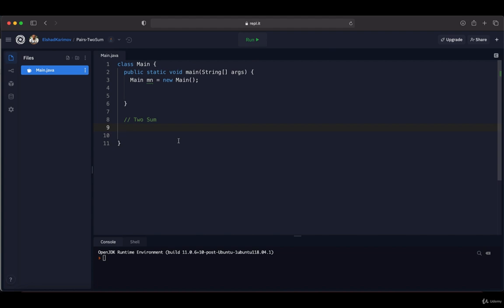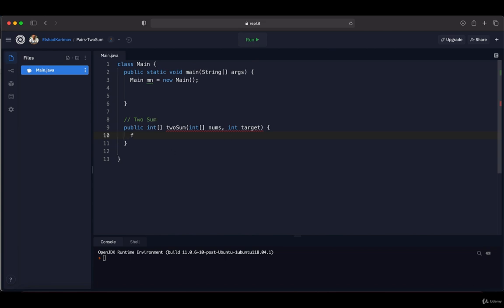So I'm going to declare our method over here. The return value of this method will be an integer array, so I'm going to put int array over here, and the method will be called twoSum. You can call it pairs or twoSum, but in our case, I'm going to call it twoSum. The first parameter will be an integer array, which I will call nums. The second parameter will be an integer target. The sum of pairs from this array should equal this target. Inside this method, I'm going to loop through this array twice and find the elements whose sum is equal to this target.